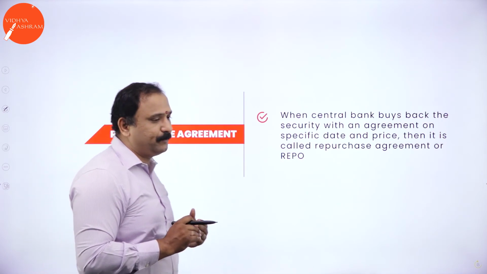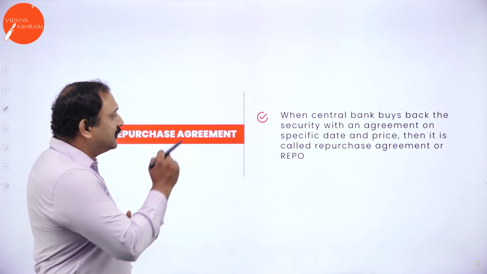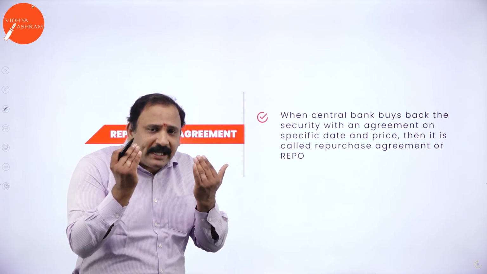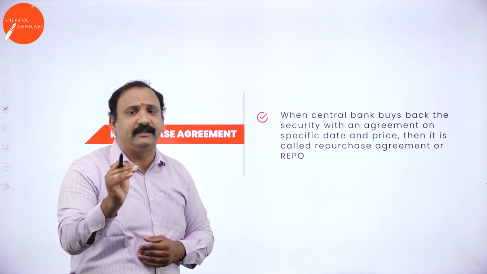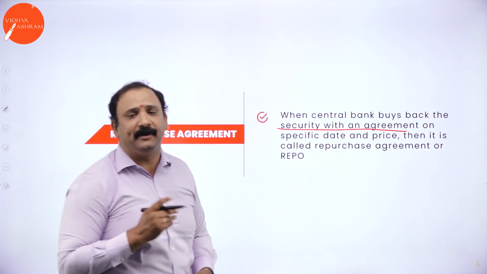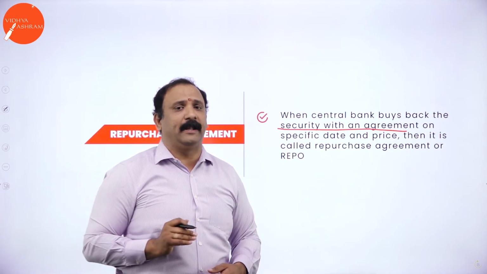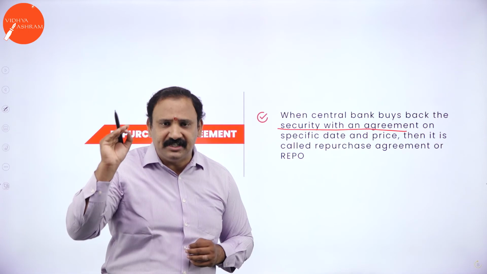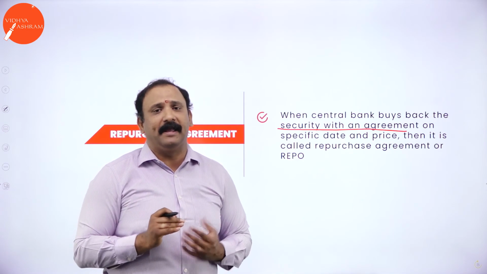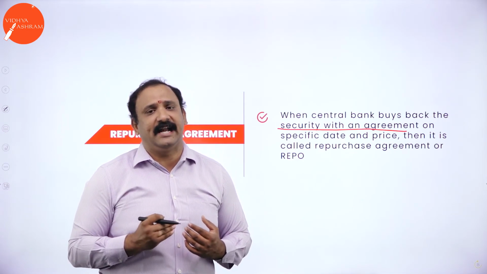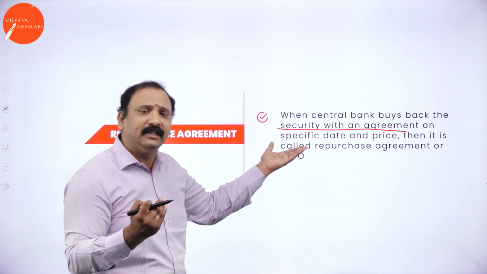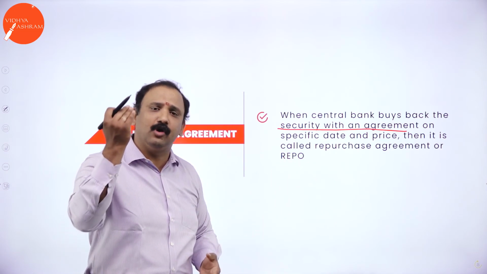Purchase and agreement. So now when we talk about the repurchase agreement altogether, repurchase is something when the RBI itself agrees and says that I will buy back the bonds from you at a particular time, at a particular rate. So that's where we say security with an agreement, where the RBI promises to the public, whatever might be the situation, on this date, on this interest rate, I will take back the bond from you. So this makes the public get a secure feeling, saying that whatever happens, RBI is there to back me up, and they will buy back the bond with a repurchase agreement stating that your money is secured.